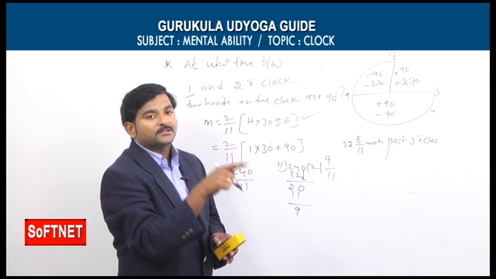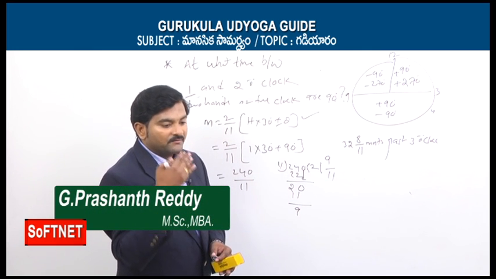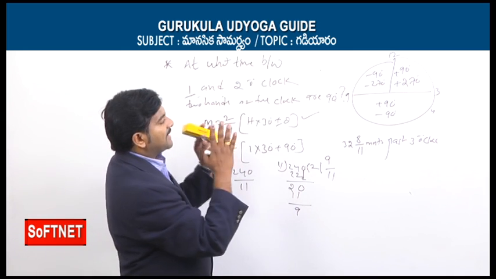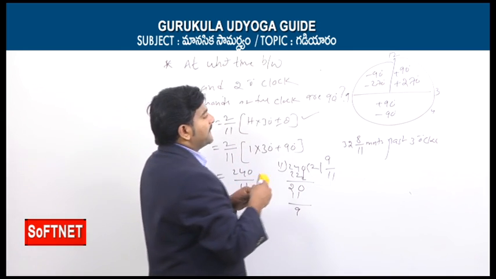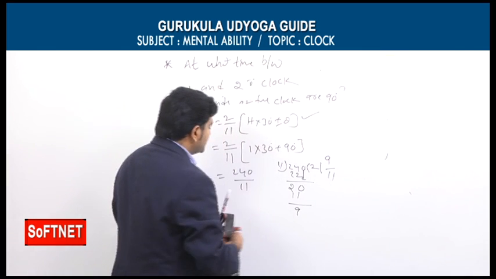And similarly 3 o'clock to 9 o'clock means plus 90, minus 90. Similarly from 9 o'clock to 12 o'clock means minus 90, minus 270. Just have a picture in the mind. Okay, so now this part I am going to erase. Now observe here. So what is the final answer?